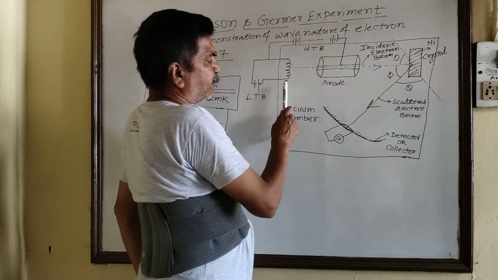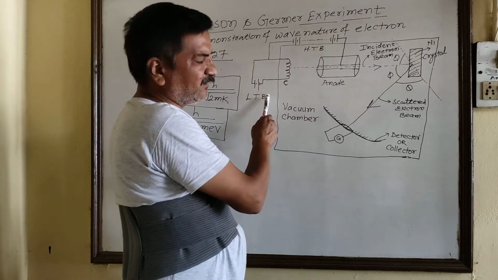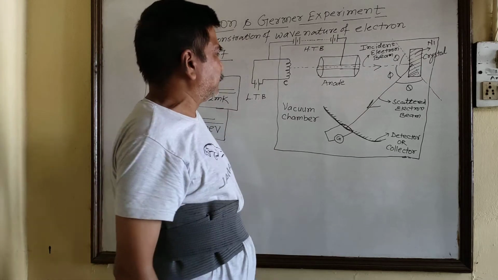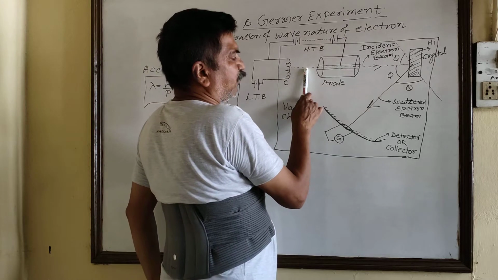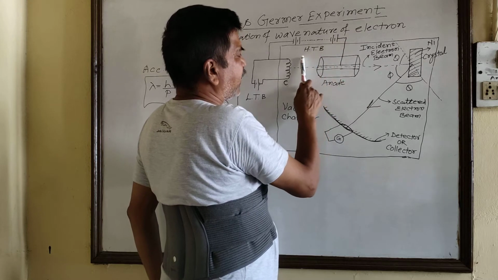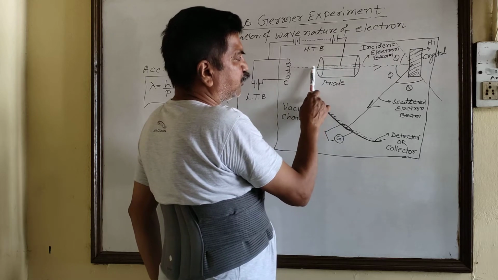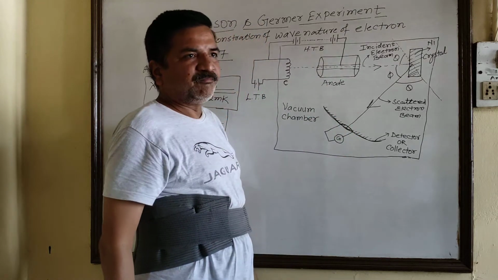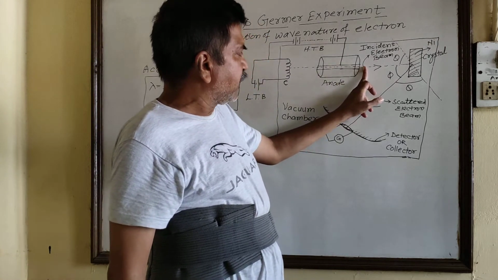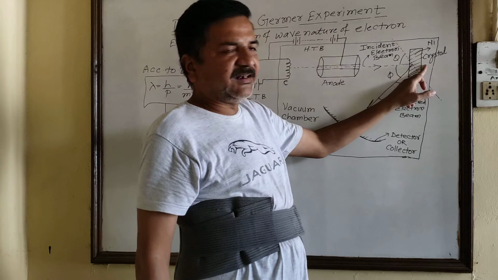Within this vacuum chamber a cathode is fitted, and this cathode is connected to a low tension battery. It is a low heated filament which works on the principle of thermionic emission. Now the emitted electrons are attracted by the anode, which is connected to a high tension battery. There is a small hole made within this anode through which a fine beam of electrons, also known as a collimated beam of electrons, can pass, and then this incident electron beam is allowed to fall on a nickel crystal.